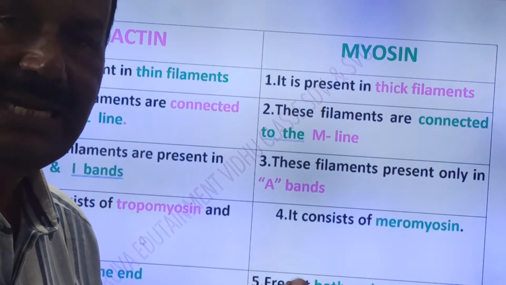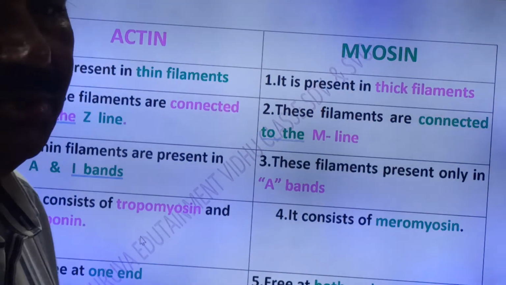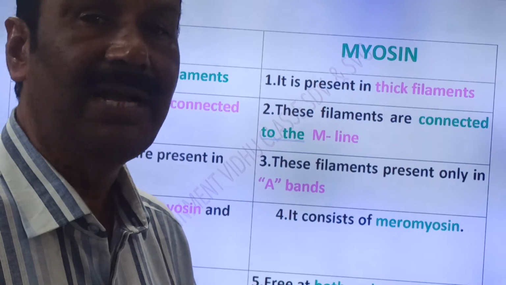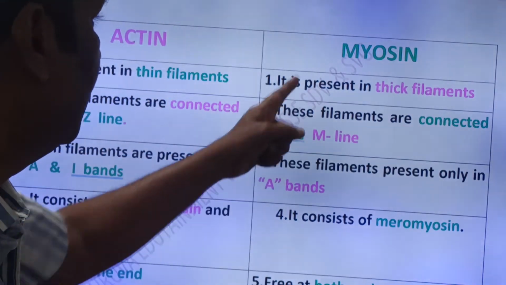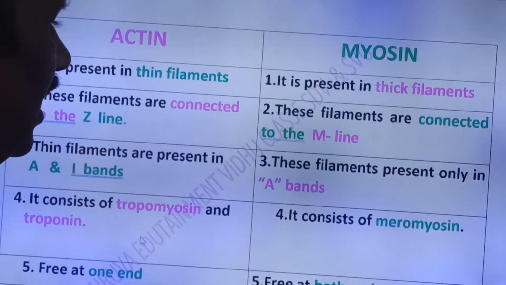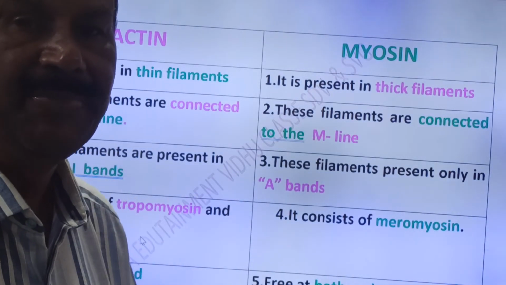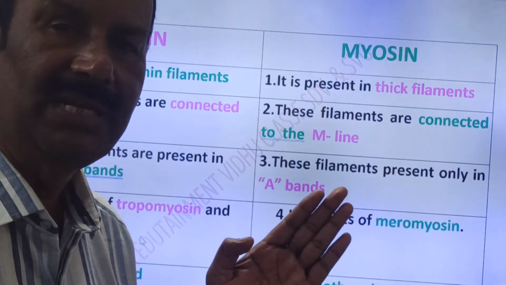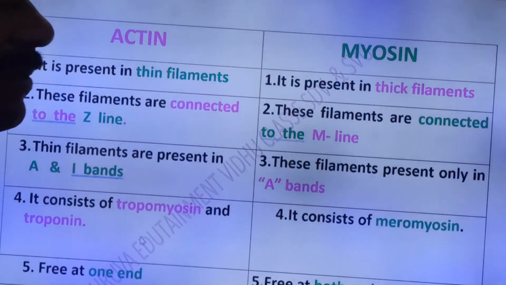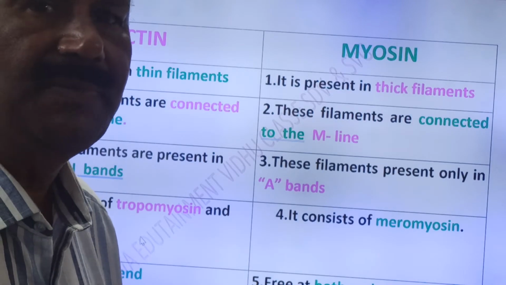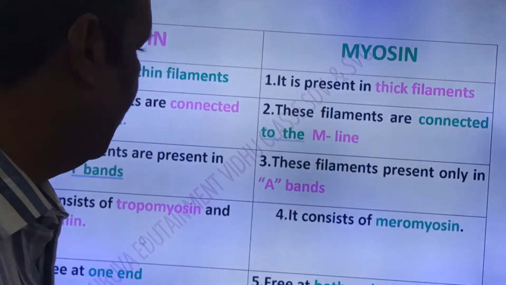Next, thin filaments or actin filaments are present both in the A band and I band. Friends, actin filaments or thin filaments are present both in the A band, the anisotropic band, and the I band, that is the isotropic band, whereas myosin proteins are present only in the A band. Once again, actin protein or thin filaments are present both in the A band and I band, whereas thick filaments are present only in the A band.